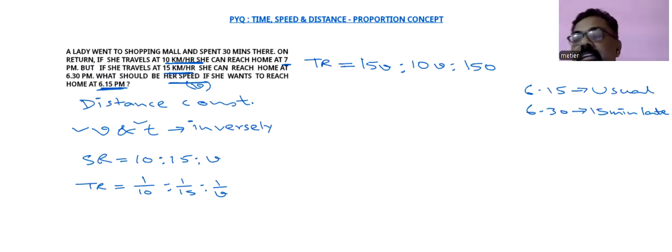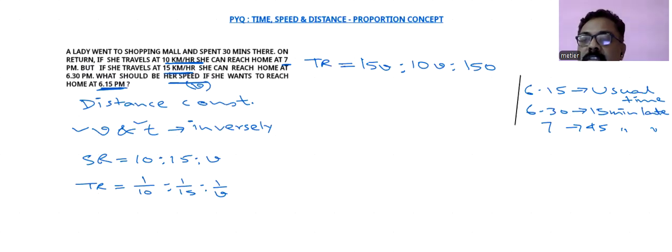This is usual time. V is the usual speed. 6:30 will be 15 minutes late and 7 will be 45 minutes late in comparison with 6:15. So we will go with this particular relation here.